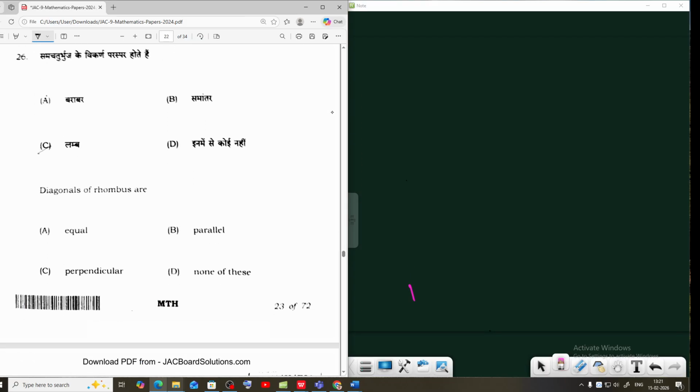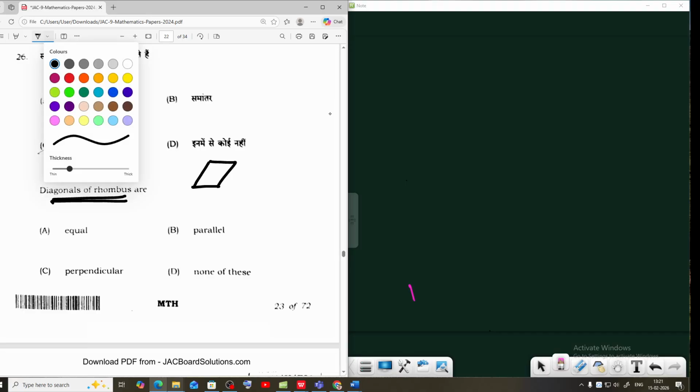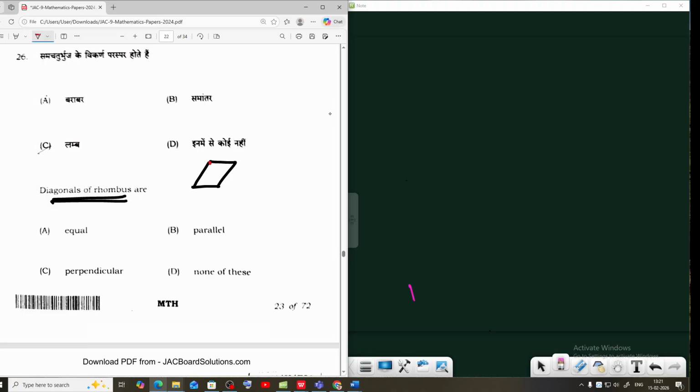Question 26. Diagonals of a rhombus. First draw the rhombus figure: all sides are equal, but each angle is not 90 degrees. Now draw the diagonals. Are the diagonals equal?